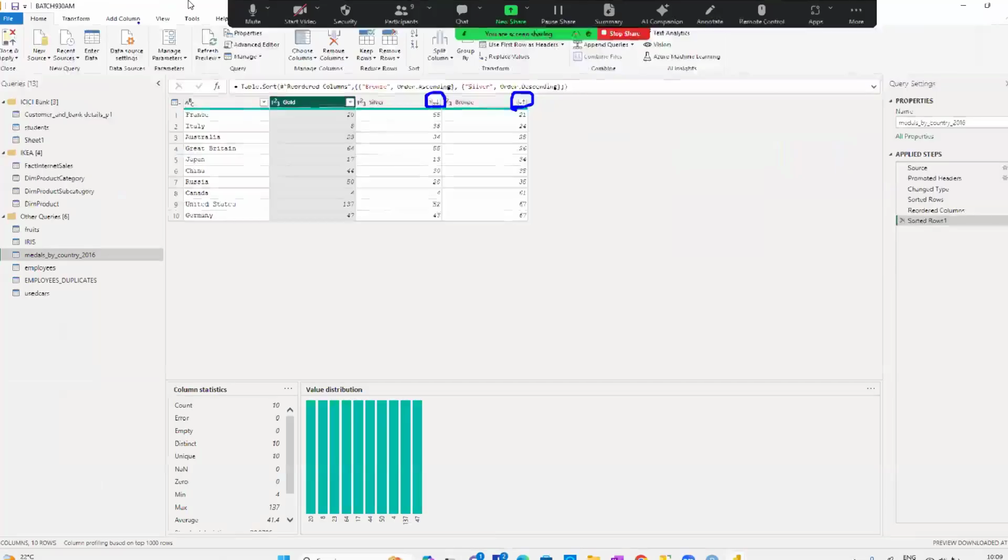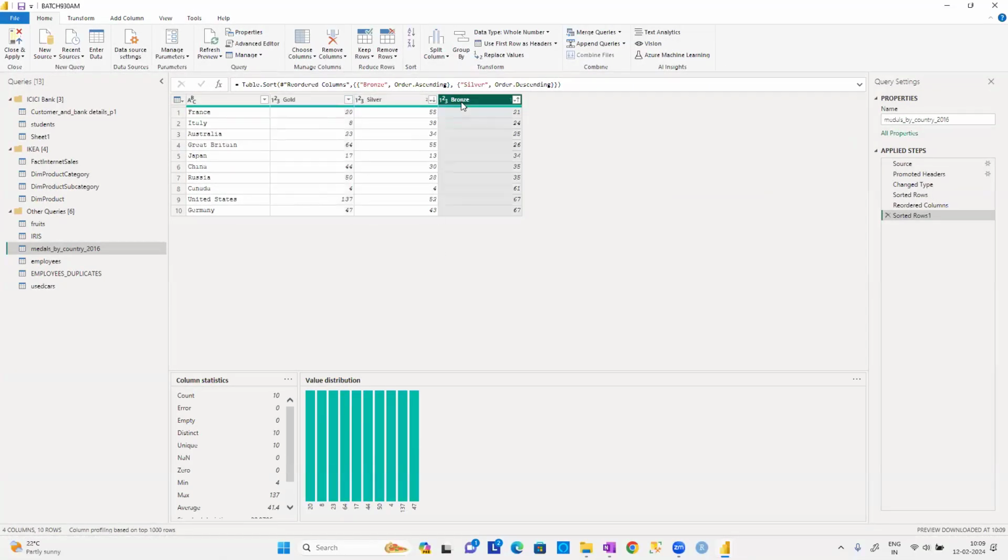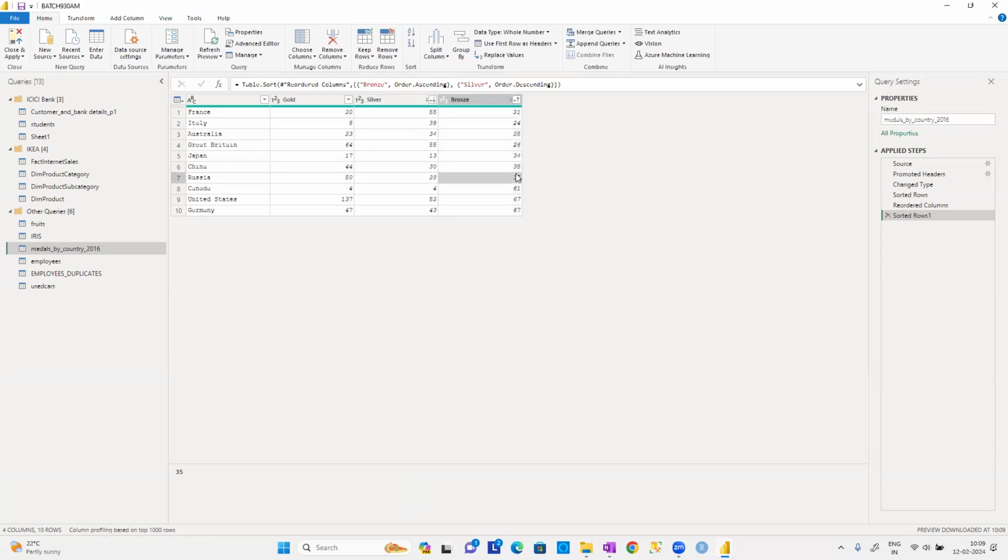That is the basic objective of this particular application now. See there, bronze is in ascending order and silver is in descending order, guys. Now, which records will be sorted? Not all records will be sorted, guys. Only these two records, China and Russia. So what are you asking, guys? Put all your countries first according to the ascending order of bronze medals. Who has the least bronze medals and who has the highest? Next, for those with the same number of bronze medals, put them in descending order of silver medals. So you can see China will come first and then Russia comes next.